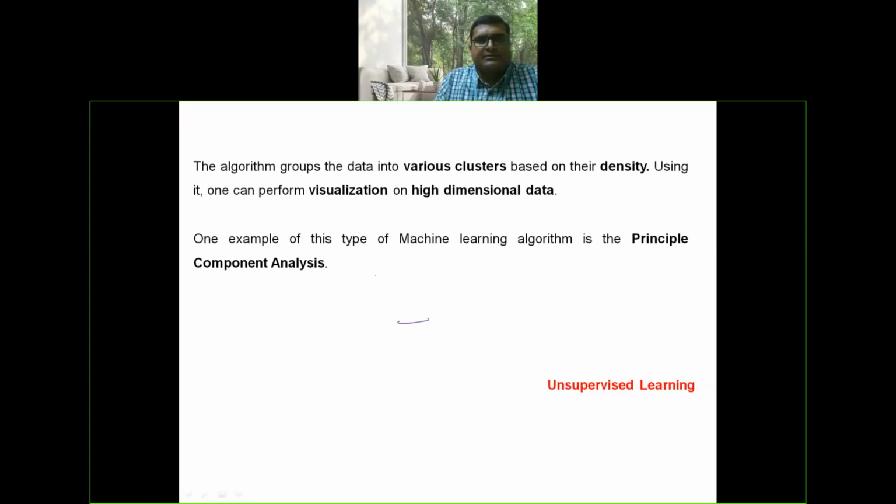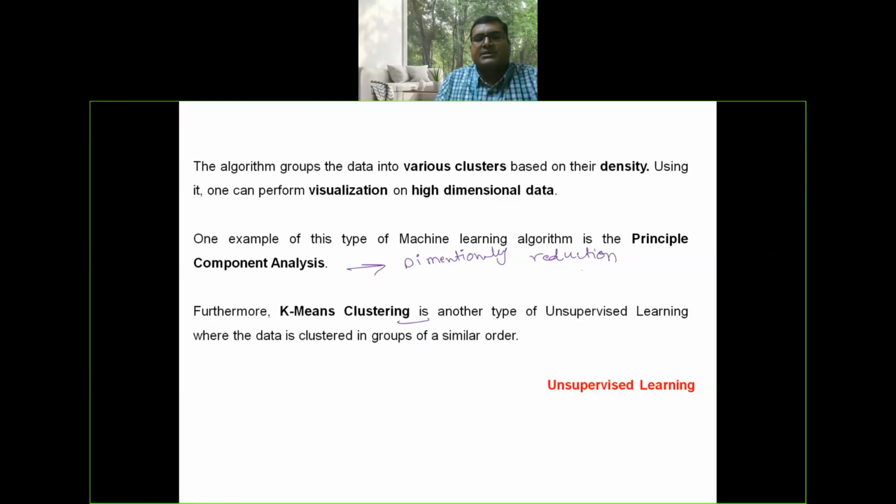This particular algorithm is used for dimensionality reduction. PCA is useful in dimensionality reduction. Furthermore, K-means clustering is another type of unsupervised learning where the data is clustered in groups of a similar order.